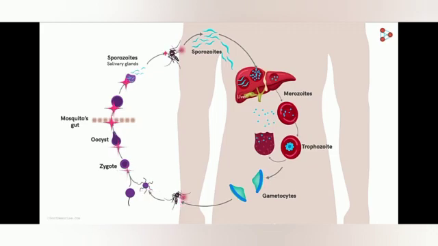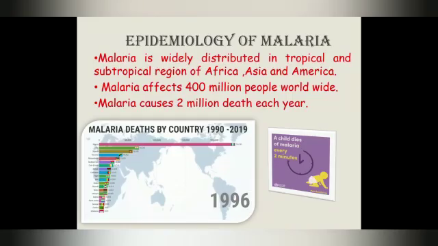Epidemiology of malaria. Malaria is widely distributed in tropical and subtropical sub-Saharan Africa, Asia and America. It contributes to 10 to 30% mortality. Half of the world population is at risk of malaria. Malaria affects 400 million people worldwide and causes 2 million deaths each year.